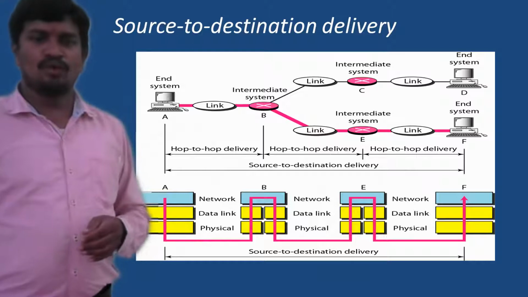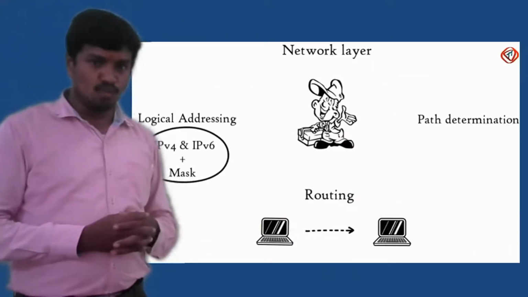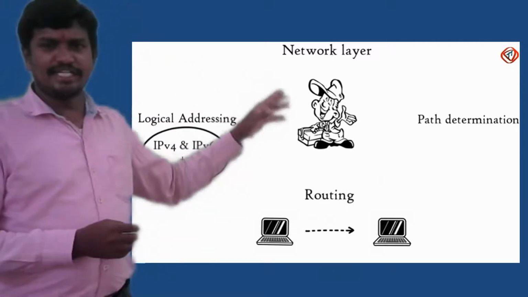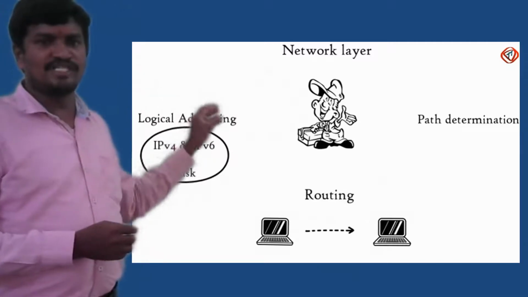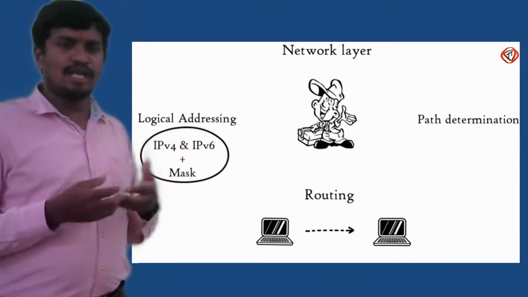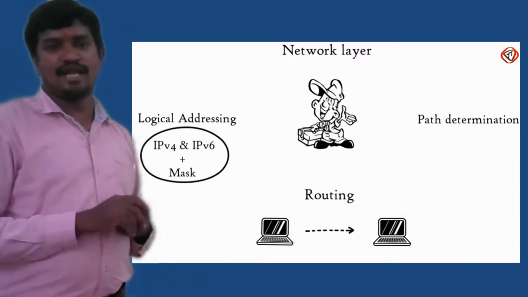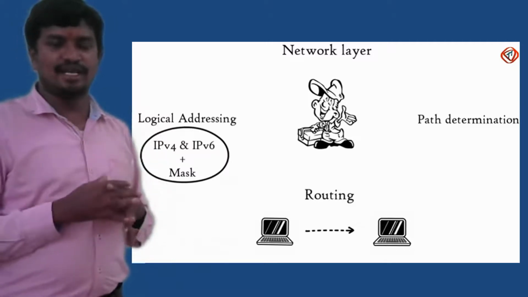Okay. So now in the next slide we will see the responsibilities. One more responsibility that we have already seen: the network layer is always bothered about logical addresses. It never bothers about the physical addresses, because the network layer output is given to the data link layer so that their physical addresses are added. At the network layer side, it never bothers about the physical addresses.